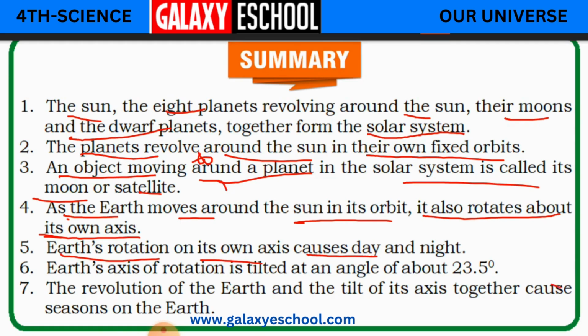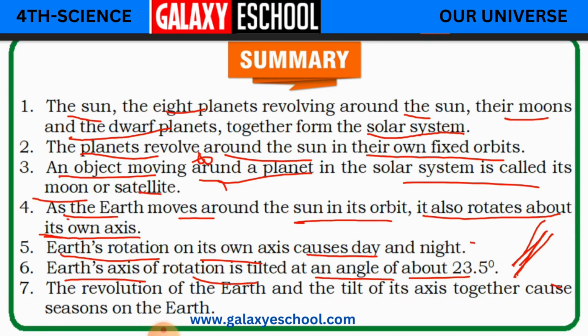So the earth's rotation on its own axis causes day and night. This is for 24 hours, which causes day and night. Okay, and the earth's axis of rotation is tilted at an angle of about 23.5 degrees.